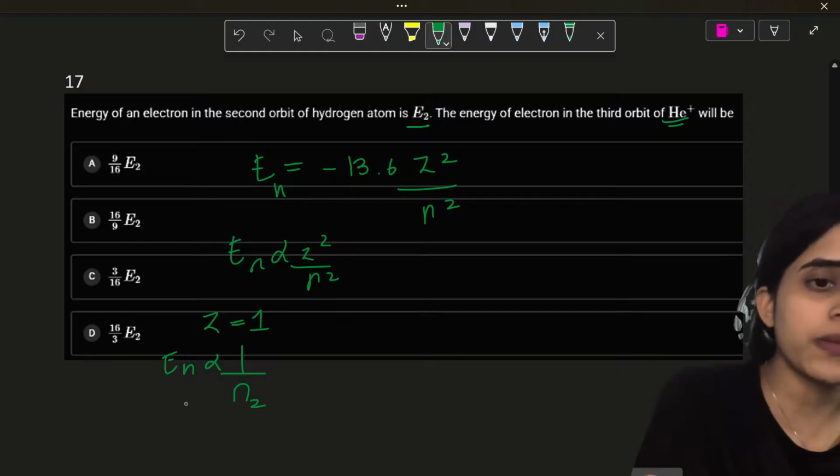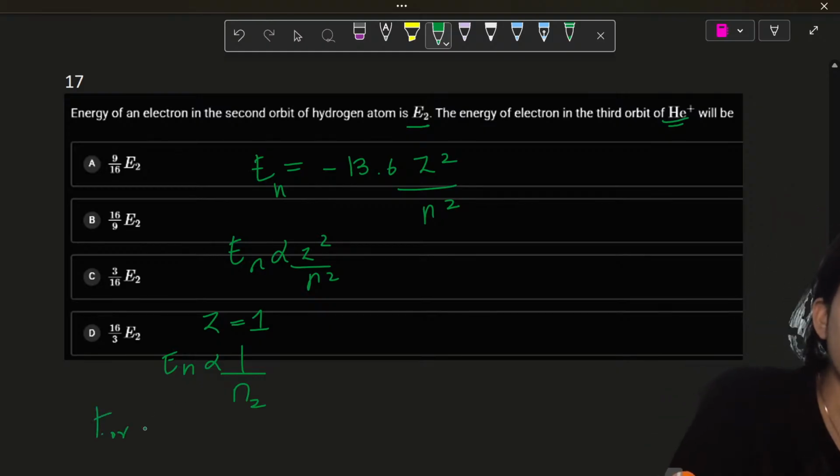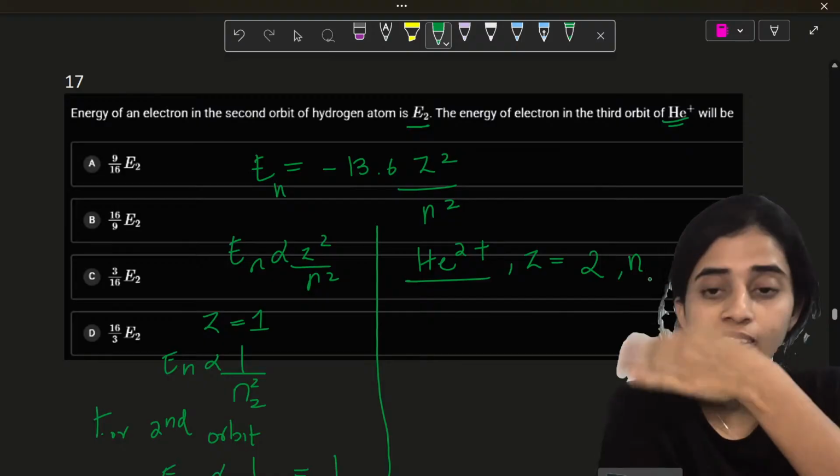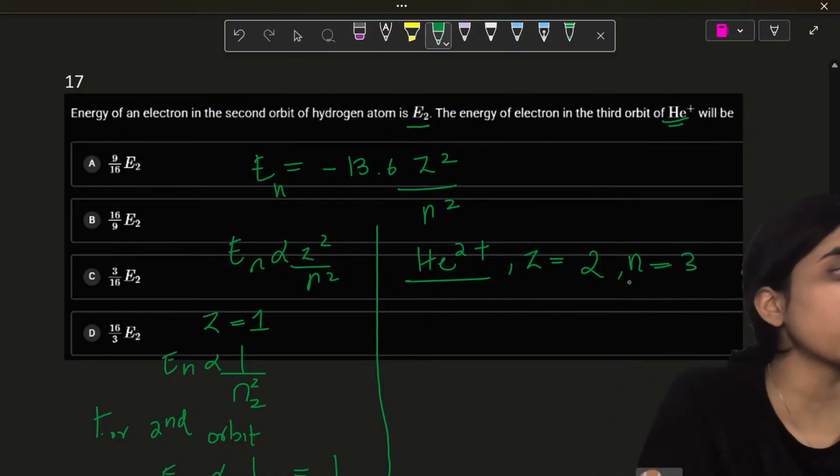And for the second orbit, En is proportional to 1 by 2 square, which is 1 by 4. This is for hydrogen. Now for helium, Z is equal to 2 because He2 plus, and we have to find out the energy of the third orbit. So n is equal to 3.